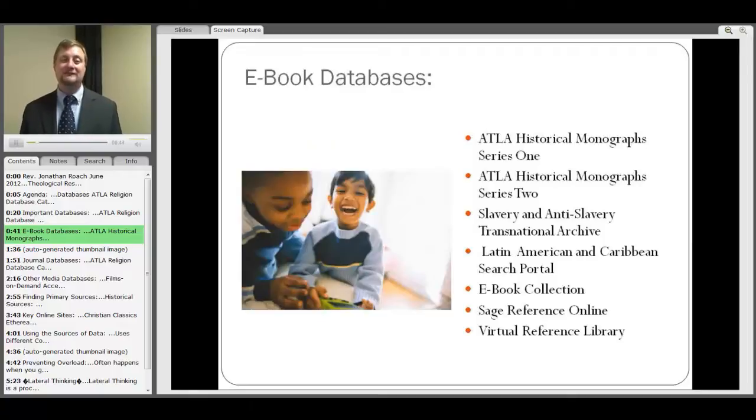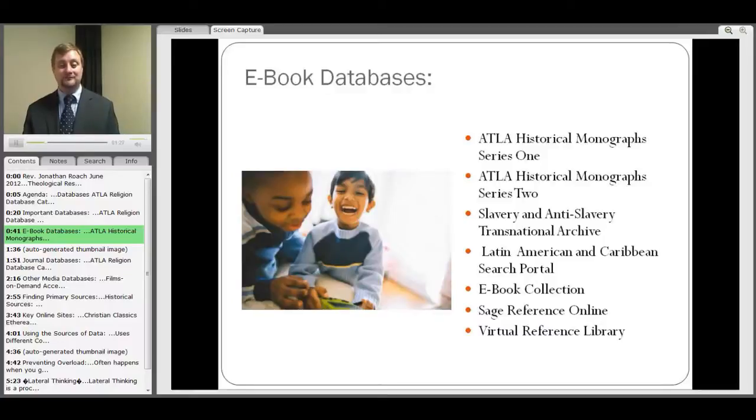Some important databases that we offer you for finding ebooks will include the ATLA Historical Monograph Series 1 that has ebooks that were published before 1892, ATLA Historical Monograph Series 2 that has ebooks that were published before 1923, Slavery and Anti-Slavery Transnational Archive, which covers all kinds of historical ebooks, manuscripts, diaries, documenting the fight against slavery from all around the Atlantic Basin. The Latin American and Caribbean Search Portal, which offers e-research and e-materials that cover those regions